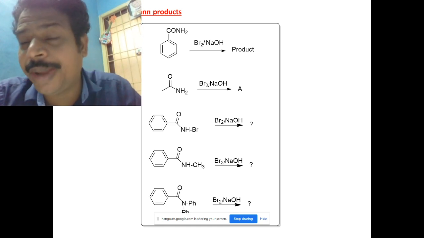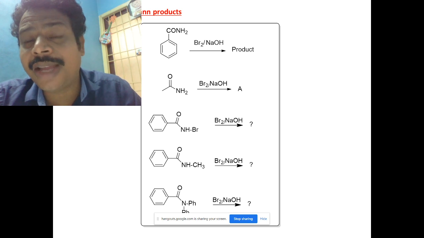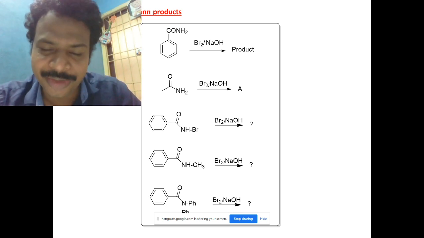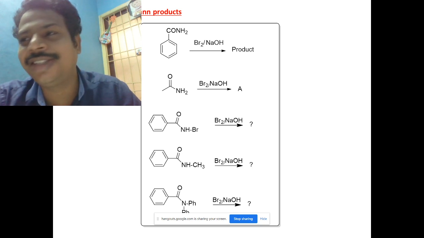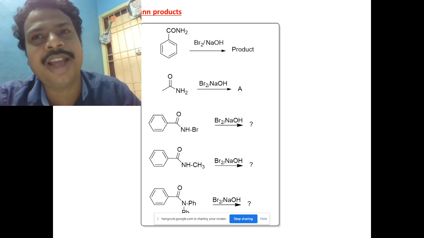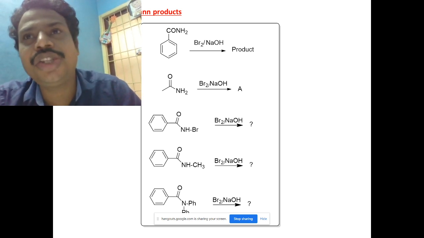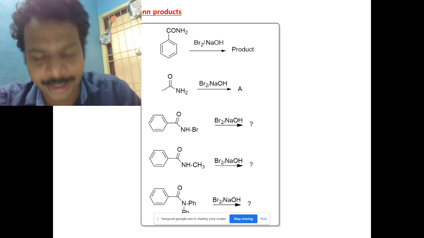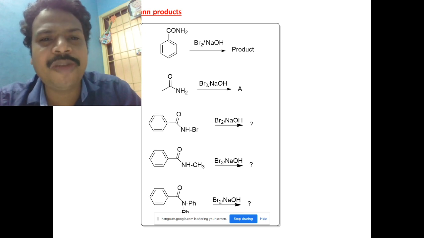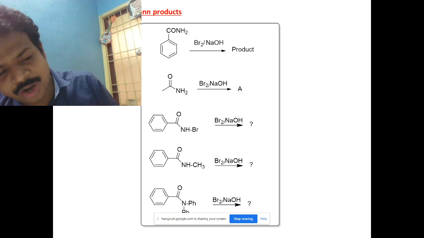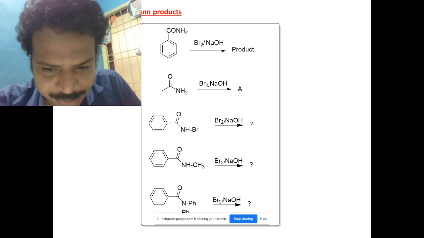In a question paper in the IIT GATE exam, when I was writing, they asked about isocyanate. They gave an isocyanate structure and just a water molecule. What is the product, they asked. Amine. Okay, that's it. So keep that in mind. Now you write the mechanism of the first one without seeing. It's for your practice, not for me.